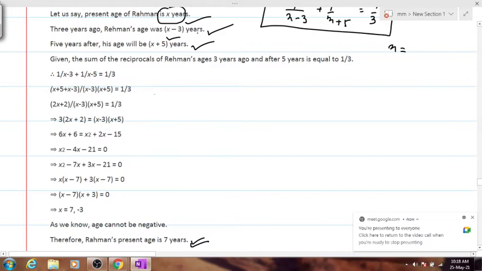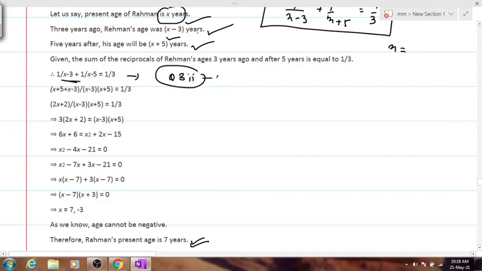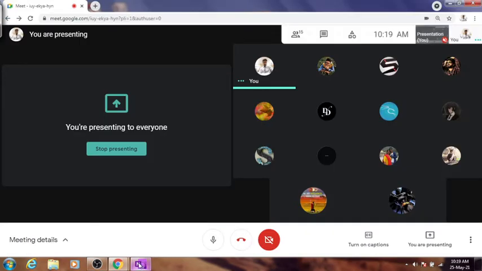Clear? Now, for people who are having a problem, it is simple: just take the LCM as we did in question number 3, part 2. Question 3 part 2 and question number 4 have the same solving technique. You have to take the LCM, then cross multiply. That time you will get the equation x square minus 4x minus 21, and 21 obviously can be broken into 7 and 3, right? So minus 4x can be easily broken into minus 7x plus 3x, giving you the answer as 7 and minus 3. I hope this is not a big problem for anyone. Did everybody understand how to solve this? Yes or no?